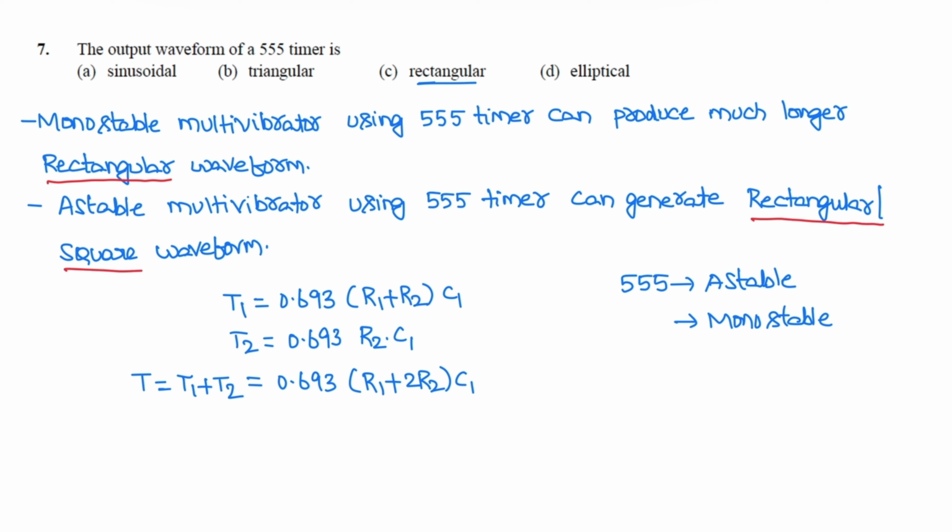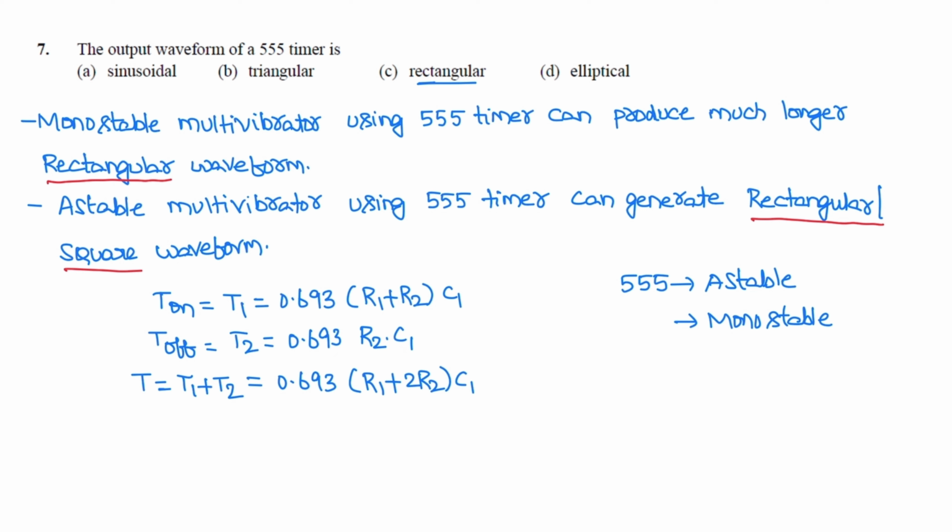Let us see the time period. The on-state duration for an astable multivibrator using 555 timer is T1 equal to 0.693 (R1 plus R2) into C1, and off-state time duration T2 is equal to 0.693 R2 C1. The total time period is T1 plus T2. It generates a rectangular waveform.